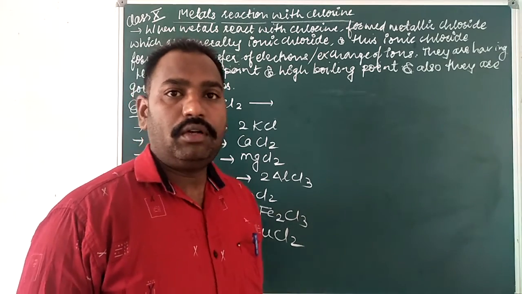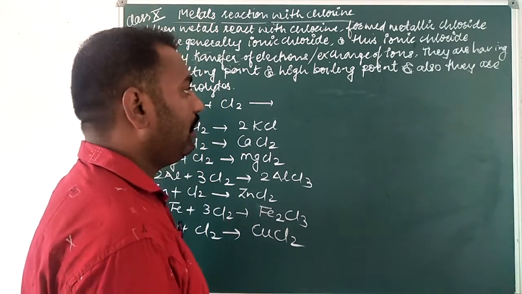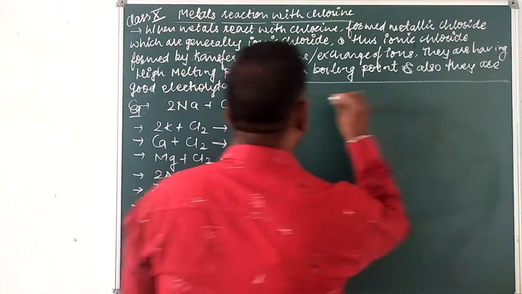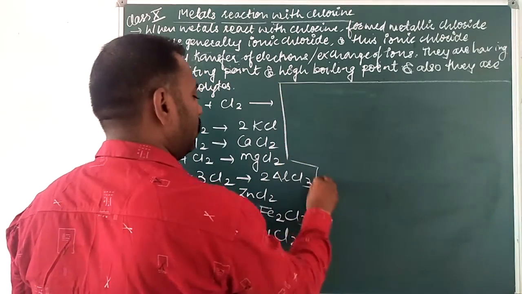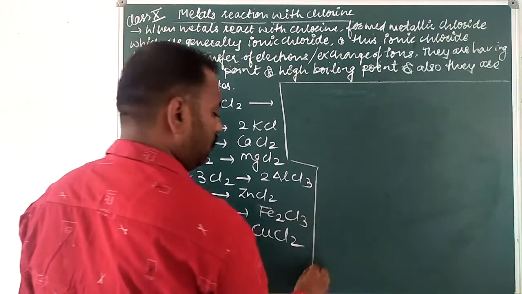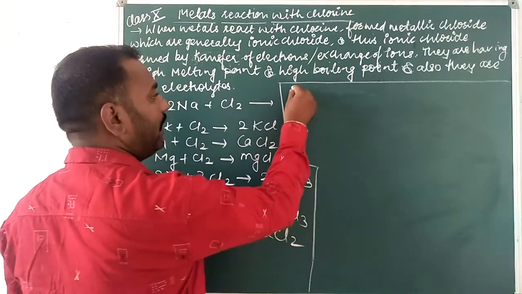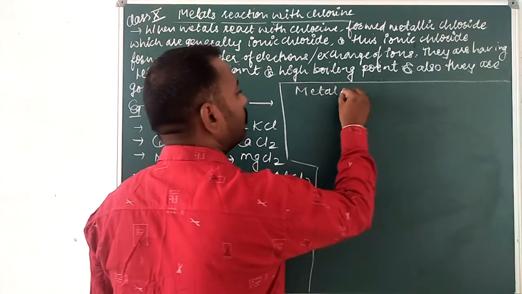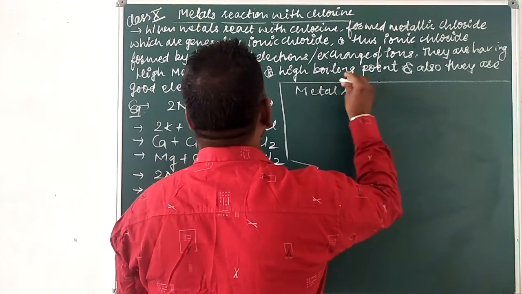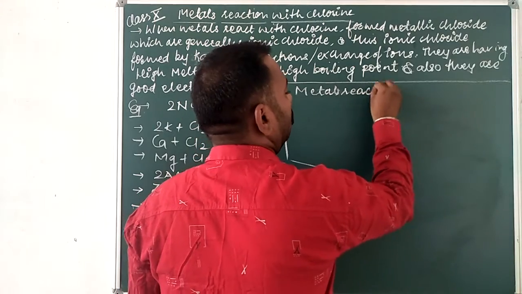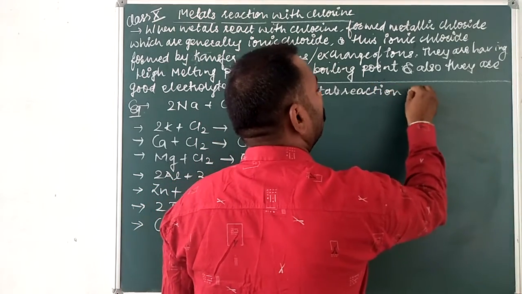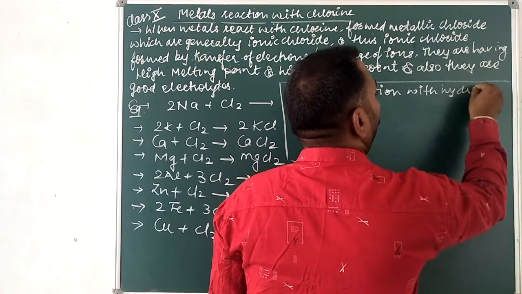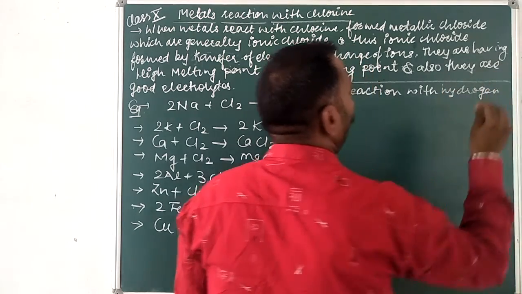Okay, so now we have to see how metals can react with hydrogen. So our next topic is metals' reaction with hydrogen.